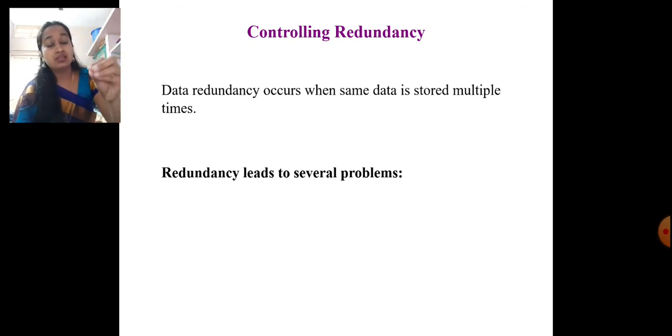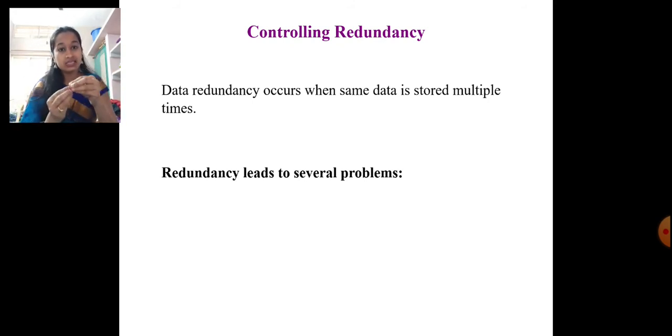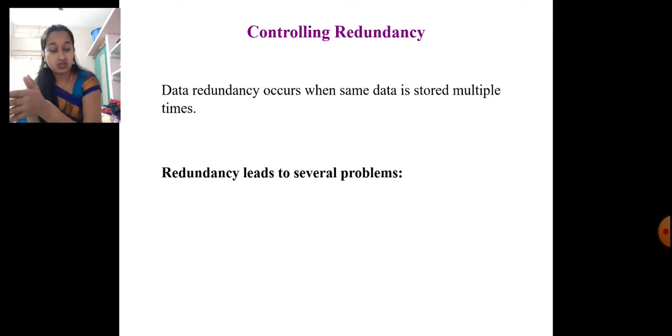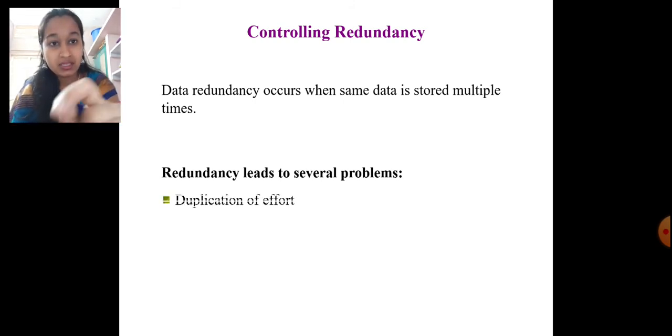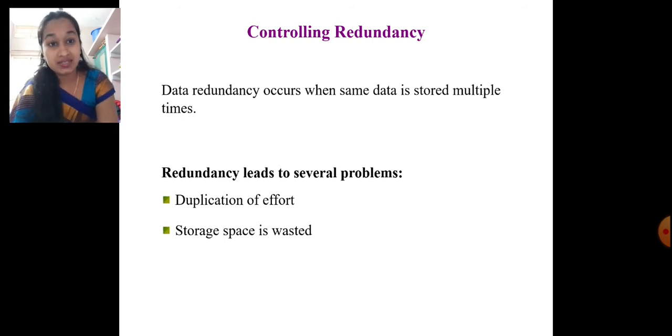Means the same person exists there also, here also. We are storing his details in the accounts section also, in the academic section also. This redundancy leads to several problems such as duplication of effort, storage space is wasted,